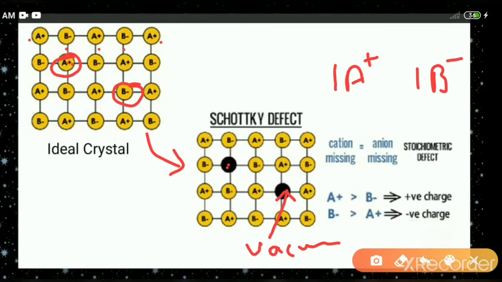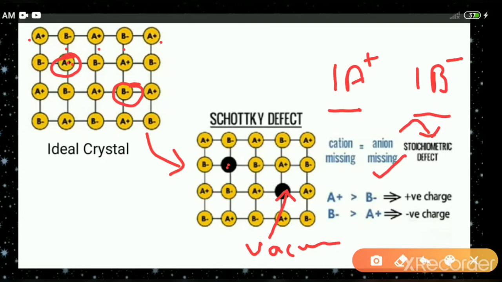Since here an equal number of cations and anions are missing, the cation missing is equal to the anion missing. Therefore, this type of defect is called a stoichiometric defect. Since the cations and anions missing are in equal number, it does not affect the stoichiometry of the compound.